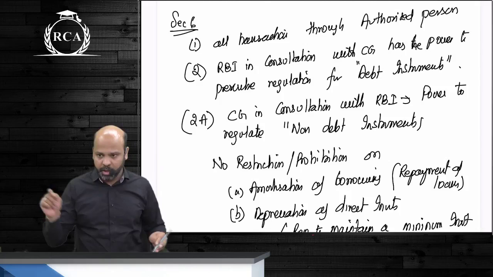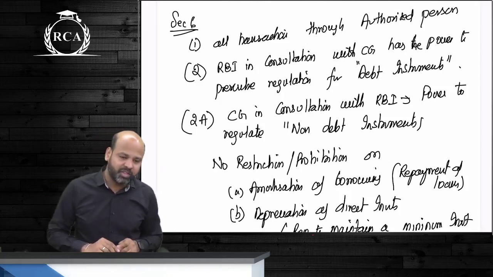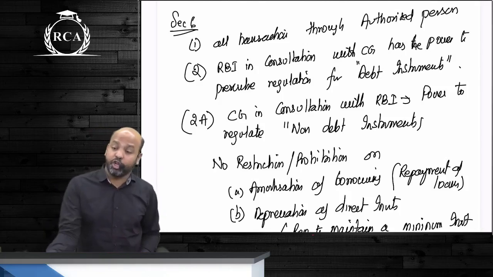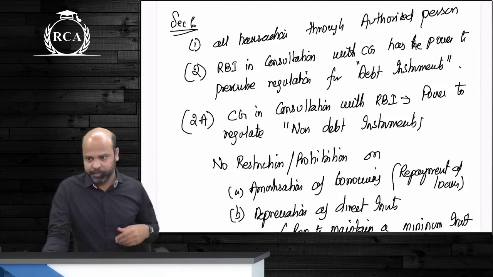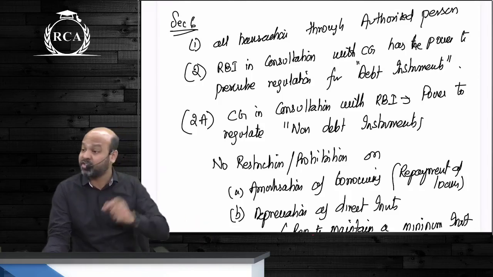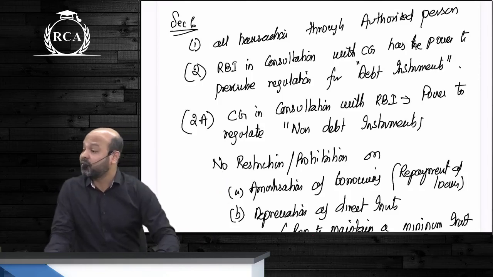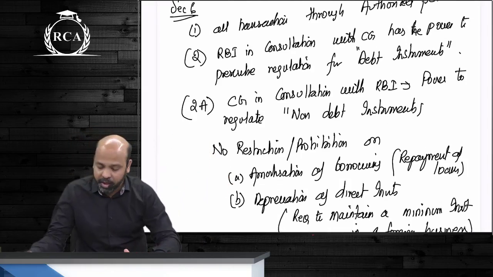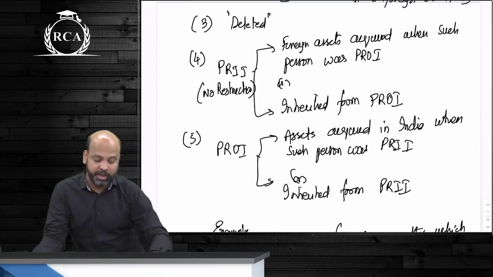This is under 2A. Provided there cannot be any restriction imposed on amortization of borrowings or depreciation of foreign direct investment. Are we clear, guys? Repayment of loan के लिए या फिर if you have to additionally infuse funds in a business outside India based on their regulations, there cannot be any restriction. Subsection 3 of section 6 has been deleted.